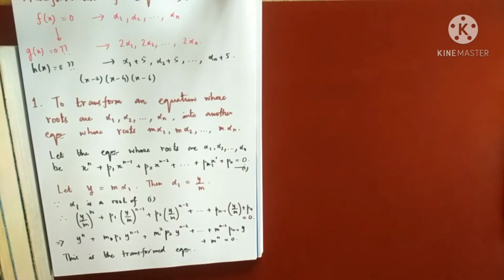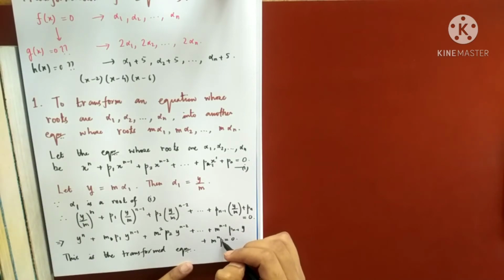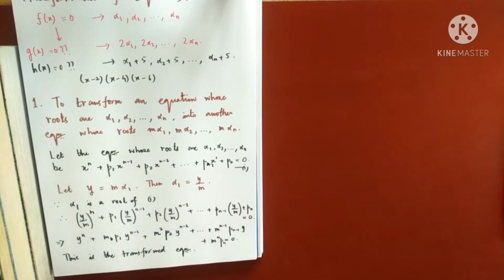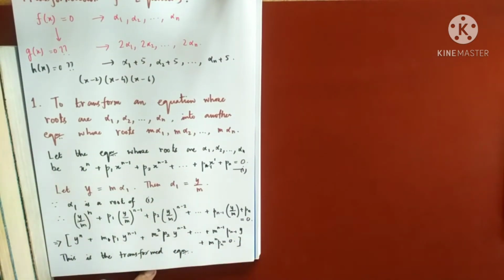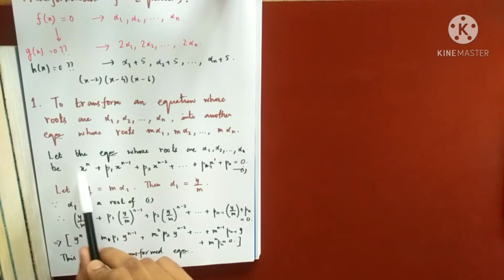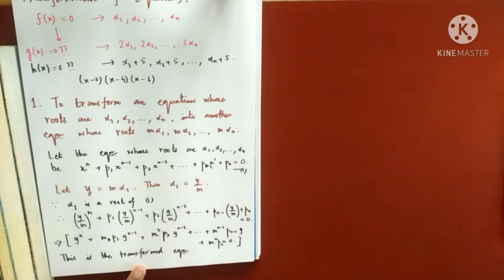I made a mistake here. This should be m to the power n pn. Yes, I forgot to write this term. Okay, thank you. So m to the power n into pn is the last term of the transformed equation. You have to remember this basically because this will be required. So what is the rule to get these roots? The first coefficient remains the same, then you keep on multiplying by m, m square, m cube, and so on.